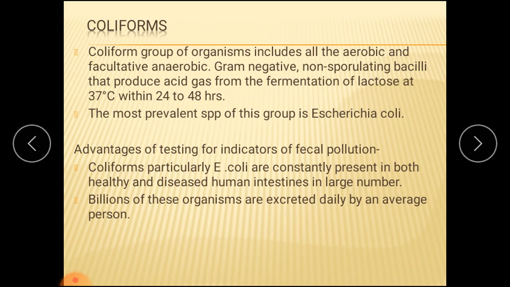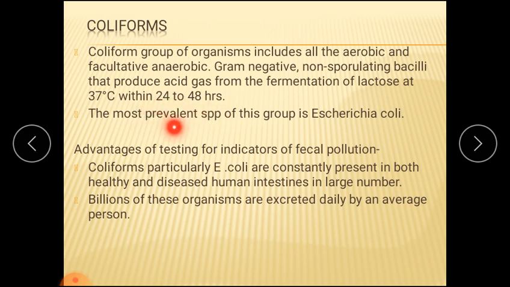Next, now we have studied that there may be coliform. We have to find the indicator organism from the group of coliform. Now what is the coliform? You know this because you have studied this in your practical, so we will take it. Coliform, what are they? These are the organisms which include both aerobic and facultative anaerobic group of organisms. Character is they are gram negative, non-sporulating bacilli, and they produce acid and gas from the fermentation of lactose at 37 degrees Celsius within 24 to 48 hours.